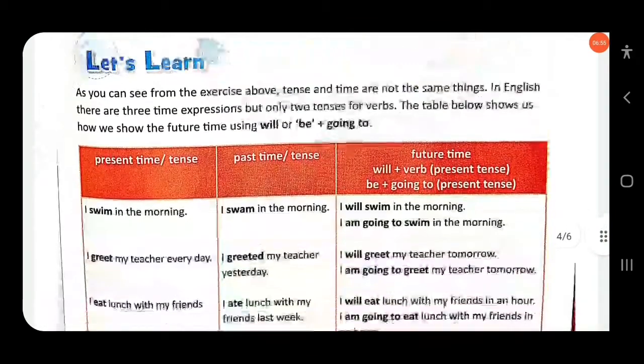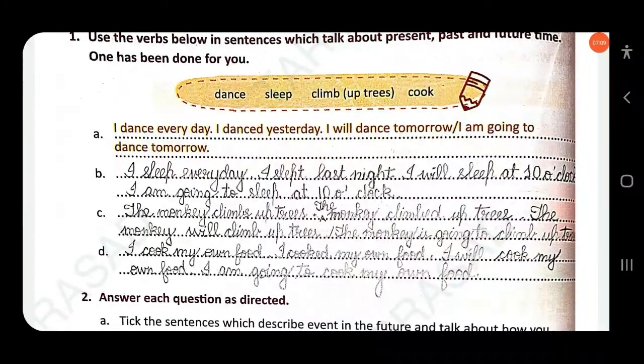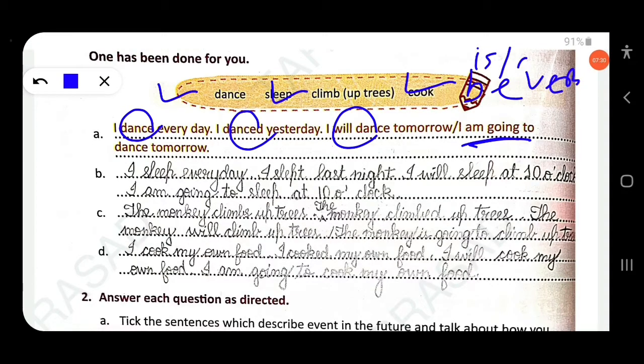Then next, use the verbs below in sentences which talk about present, past and future time. One has been done for you. So here: I dance every day, I danced yesterday, I will dance tomorrow, I am going to dance tomorrow. This is simple present, this is simple past, this is simple future, and this is also future. Be verb plus going to. Be verbs are is, am, are. Be verb plus going to.